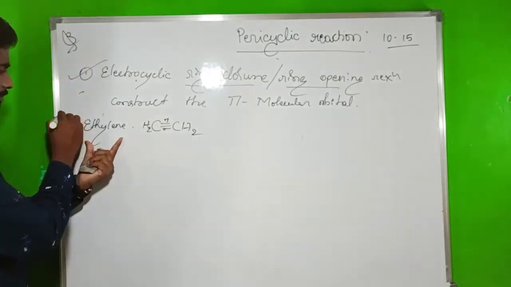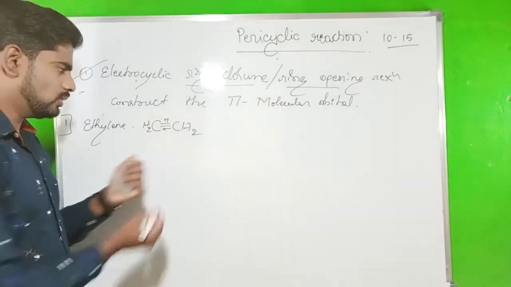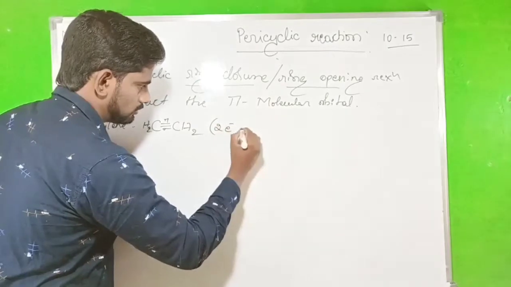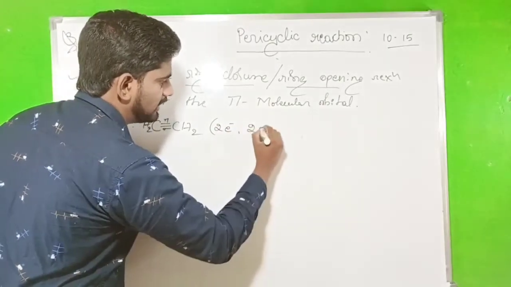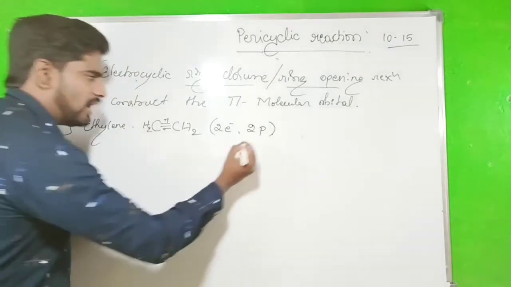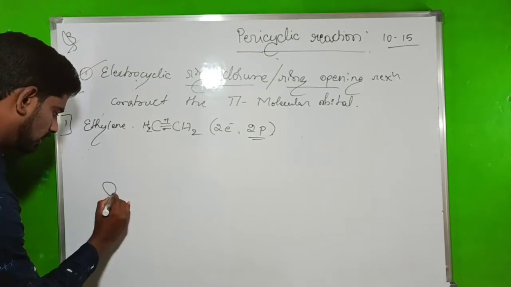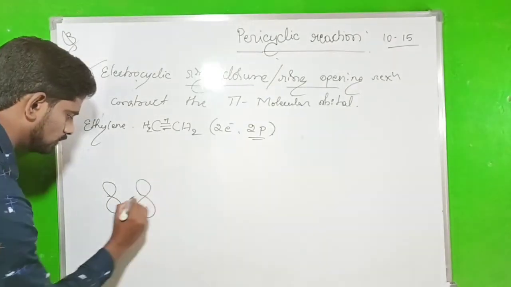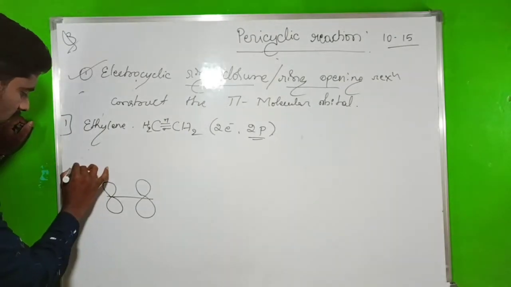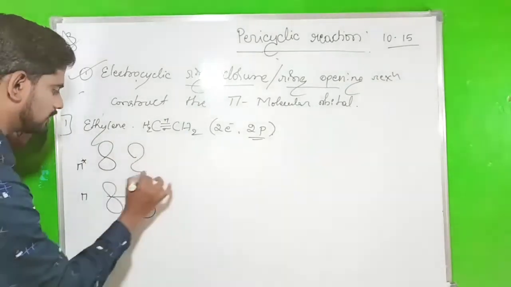One pi bond means 2 electrons and 2 p orbitals. While we have the 2 p orbitals, there are 2 configurations. Look here, this is 1, 2. This is the bonding molecular orbital, pi. This is the pi star anti-bonding molecular orbital.